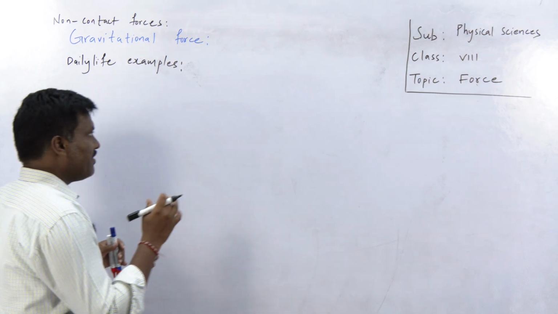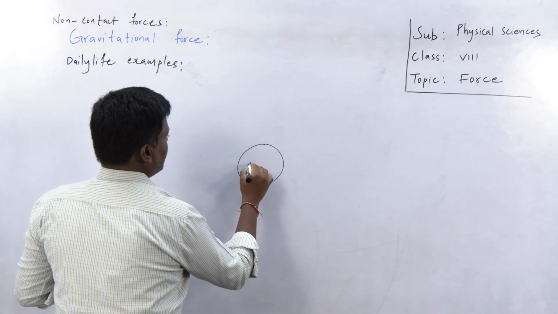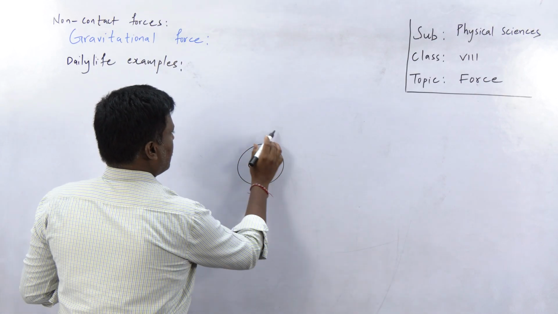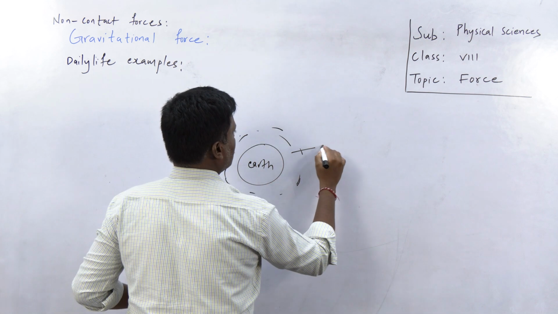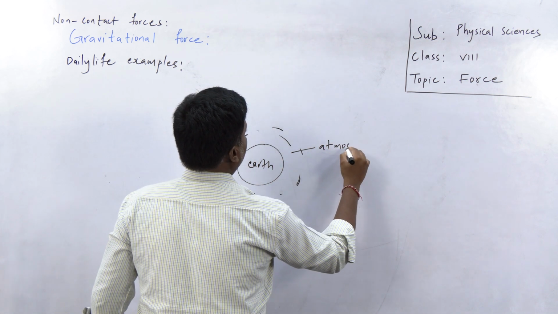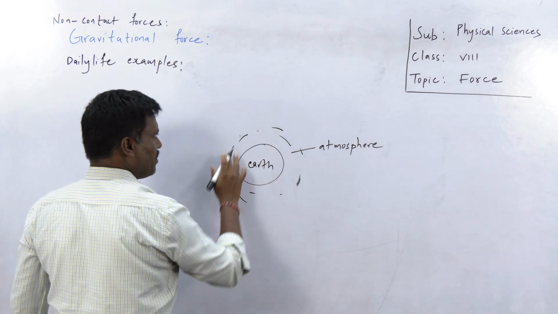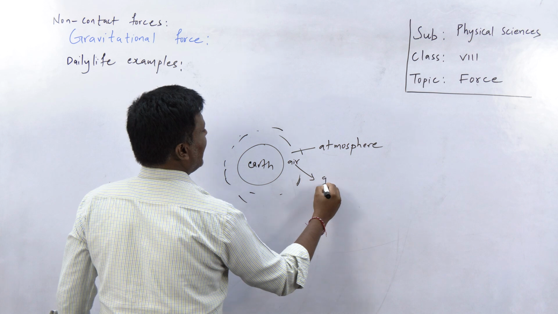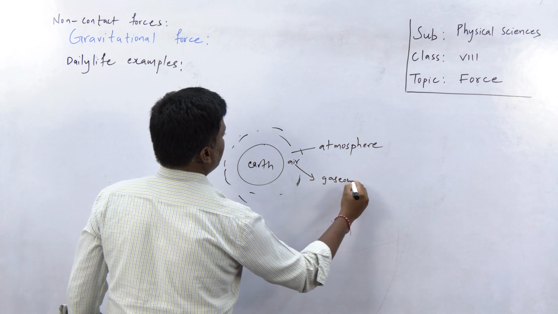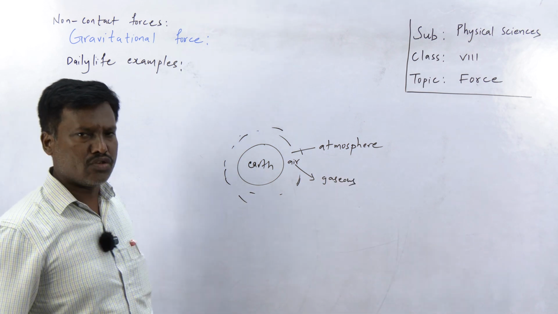Also, a very important thing: this is Earth, and some atmosphere is present around the Earth. The air around the Earth is called atmosphere. In this air there are many gaseous particles: oxygen, nitrogen, carbon dioxide.